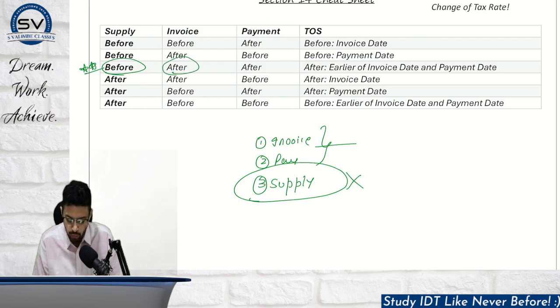Supply before, invoice after, payment after. 2 are after, 1 is before. So obviously the post-change regime shall apply. But now, with respect to after, there is one invoice date and one payment date. Which should be the time of supply? Earlier of both.